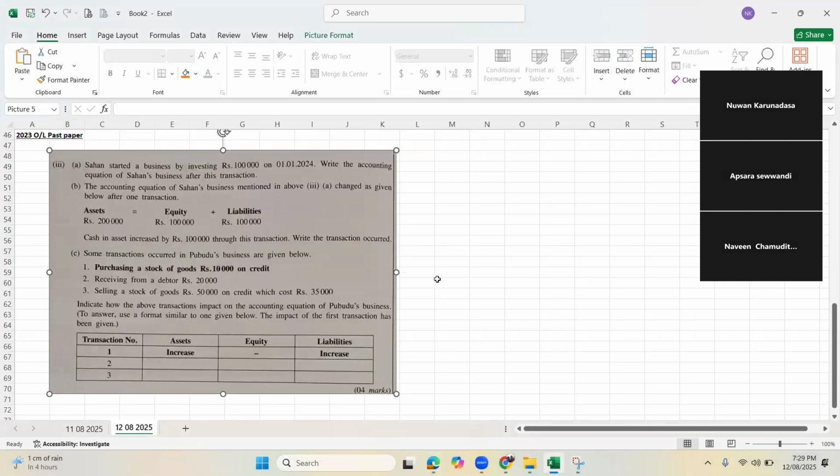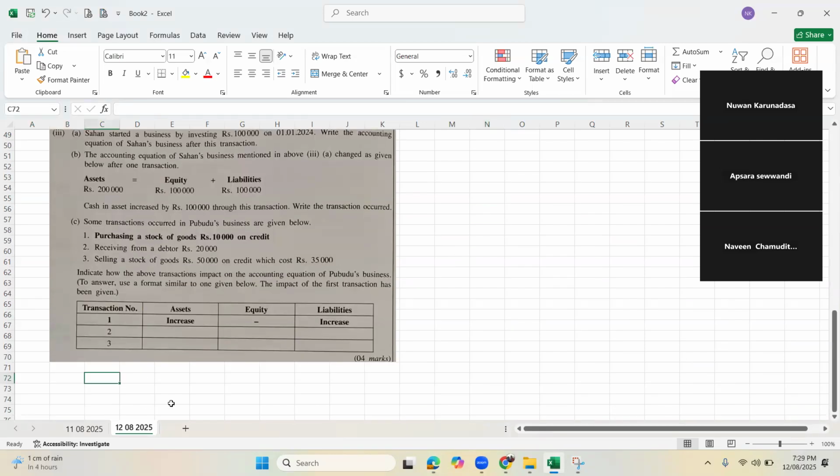Right, we'll see. Sahan started a business by investing 100,000 on 1st of Jan 2024. Write the accounting equation of the Sahan business after this transaction. So easy. Just think how to write the accounting equation. Assets equal capital plus liabilities.